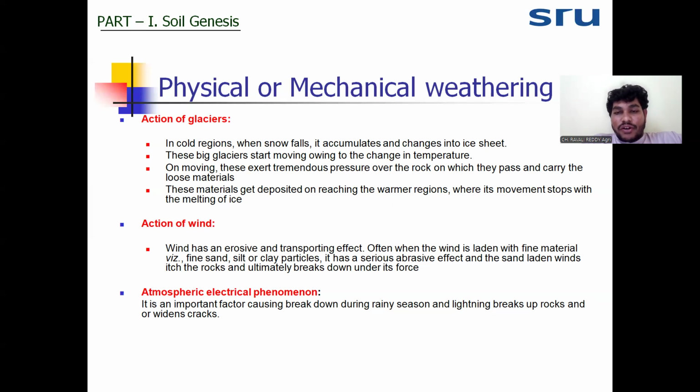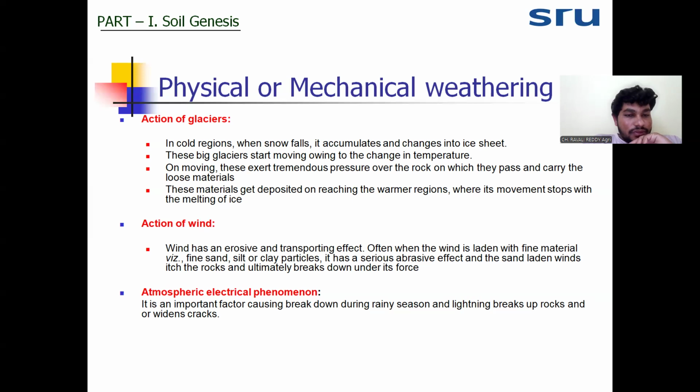Some part of the disintegrated rock, this loose material, will be carried to the lower slope and deposited. So finally, the ice will deposit the loose material, also the plant debris and other solid material, in the warmer region, where the low slope is. When it moves, it carries with it loose material and plant debris, and this loose material and plant debris is called the moraine. It is happening because of glacier, because of the change in temperature.